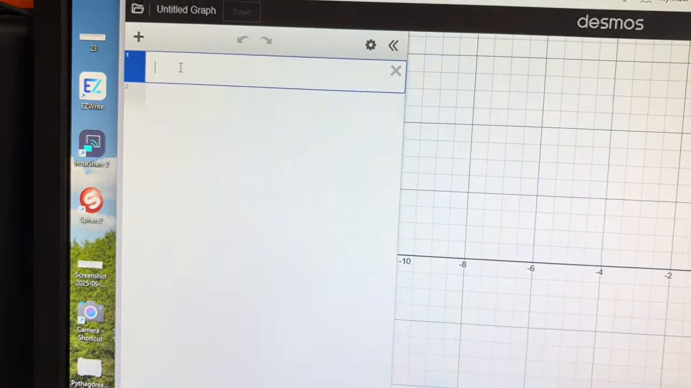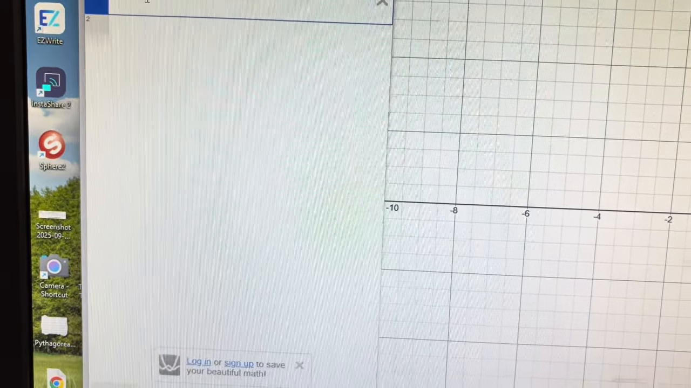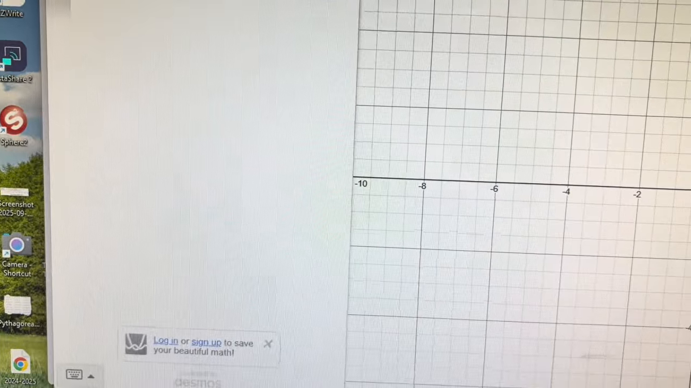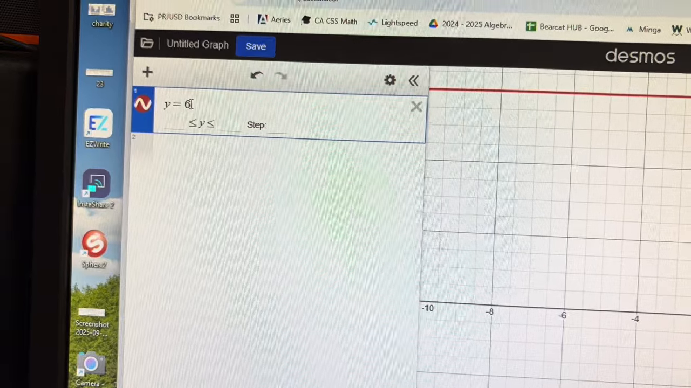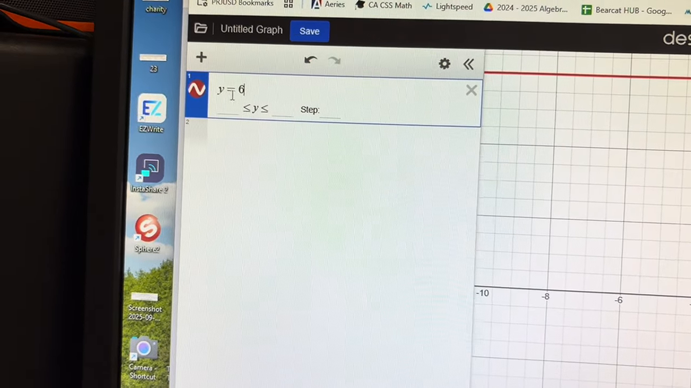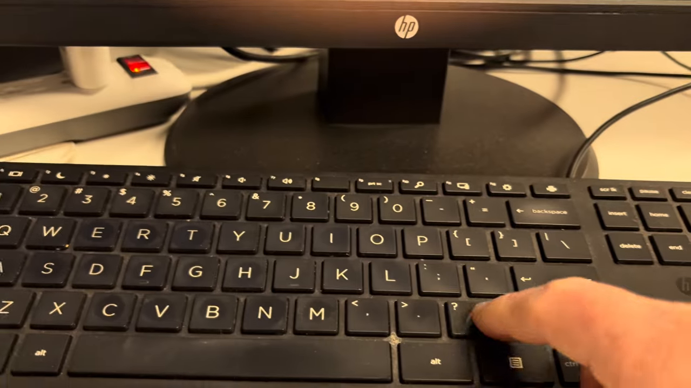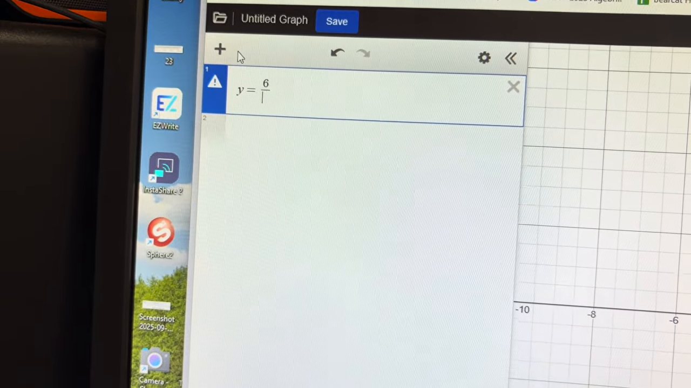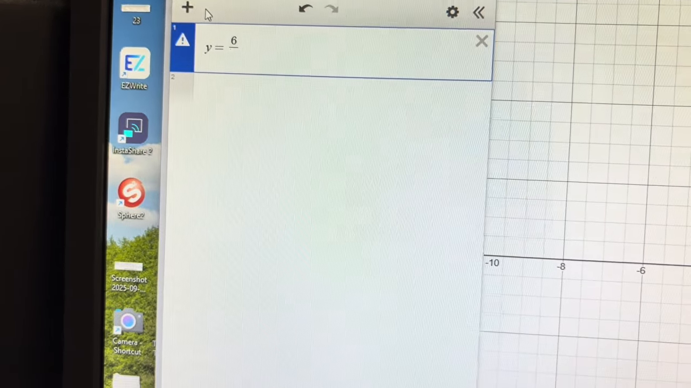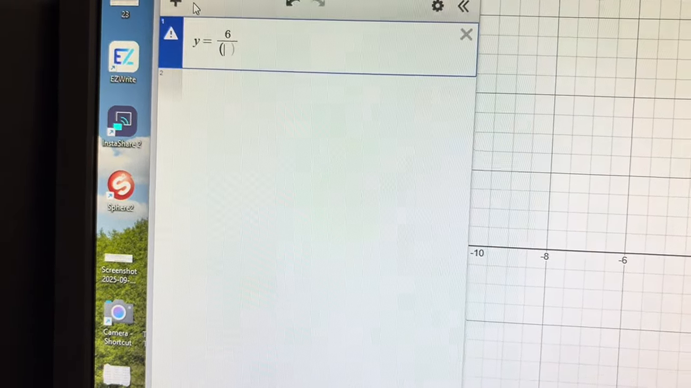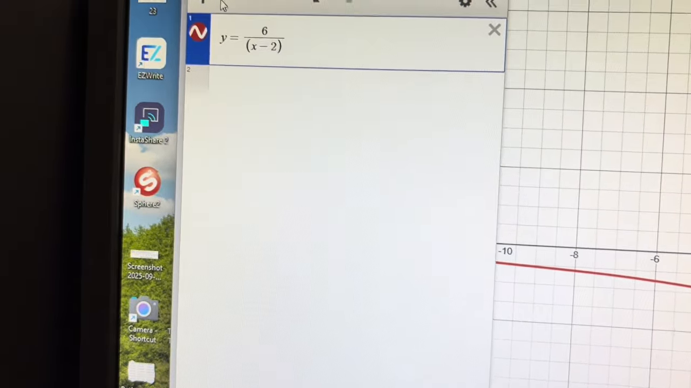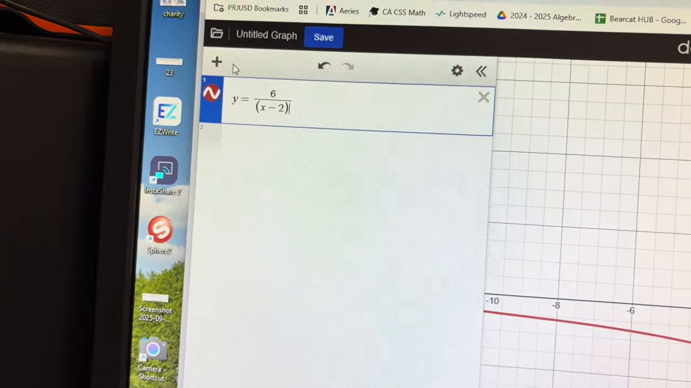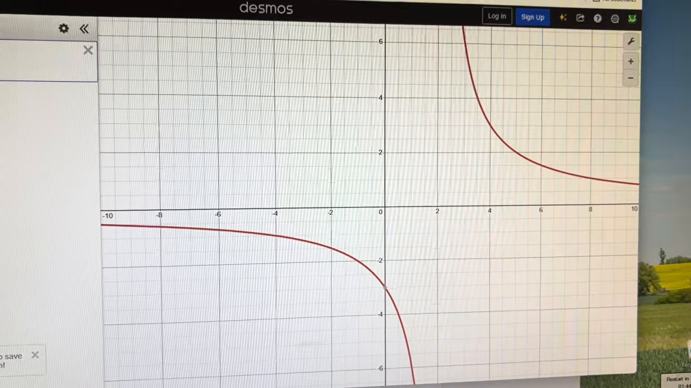All right, so let's go ahead. We need a y equals, I believe. Yep, and then we're going to go 6 divided by, and then I'm going to do a little parentheses. I'm not sure if I need it or not. That is x minus 2. I'm going to close my parentheses. There we go. So it should look like that. That looks good.